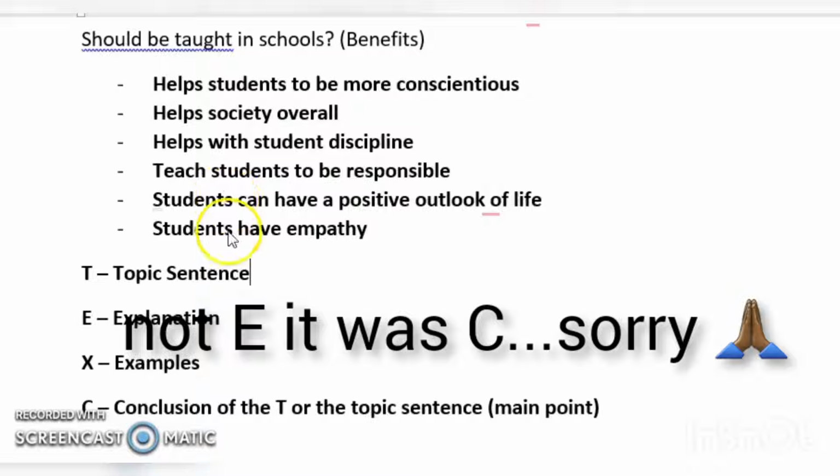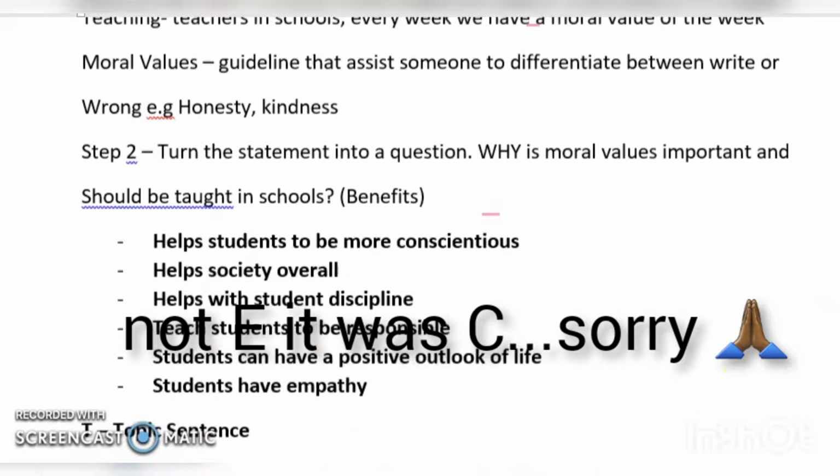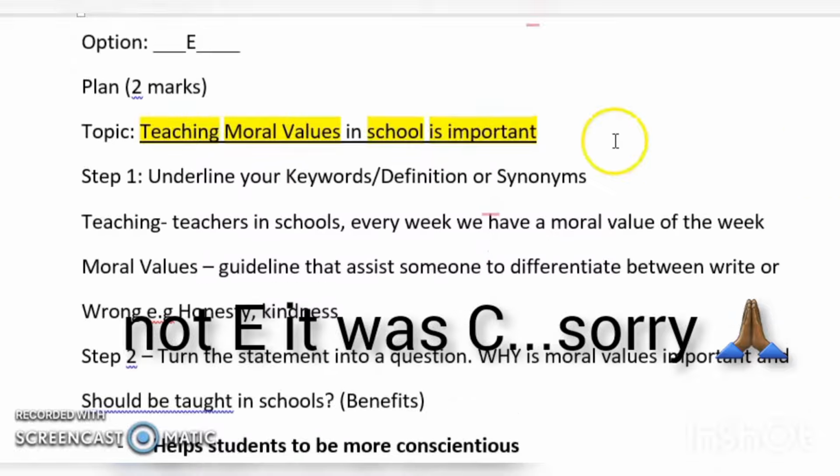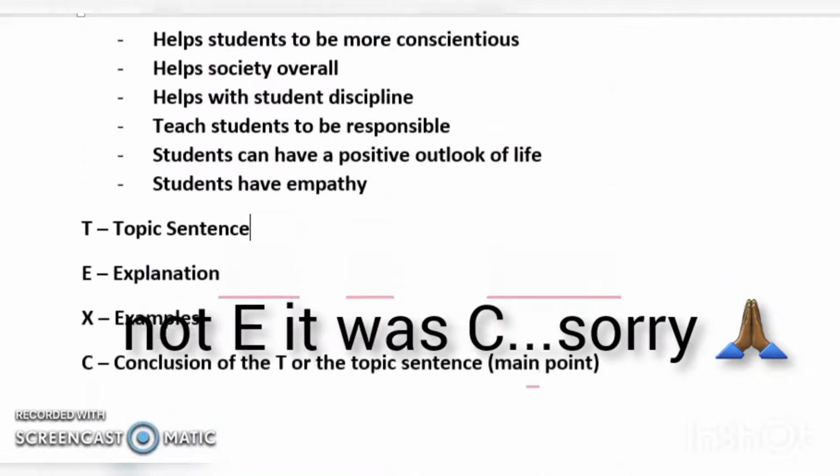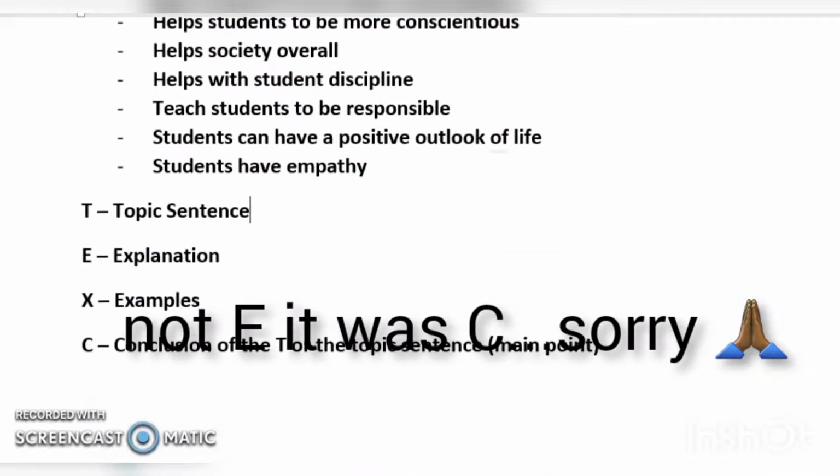So students, this is how you do your plan. You just write this. Now, some of you go the whole 9 yards. You write down everything from the topic sentence and you explain in your plan. Now, kids, I cannot stress enough. This is 2 marks, very important 2 marks. Okay, you can continue to do my steps, but do not waste a lot of time doing your plan, because it's 2 marks.